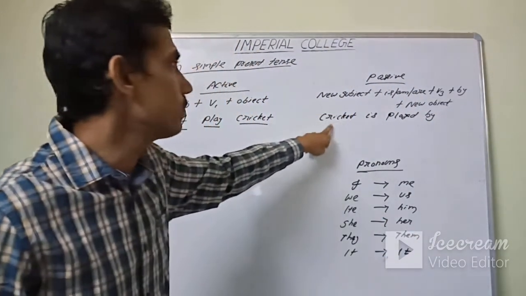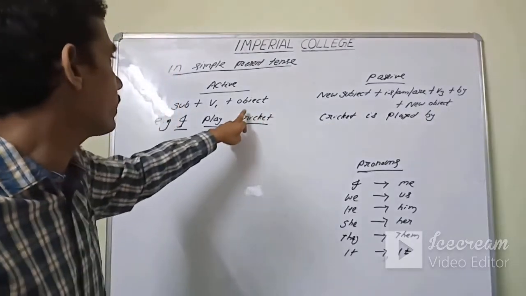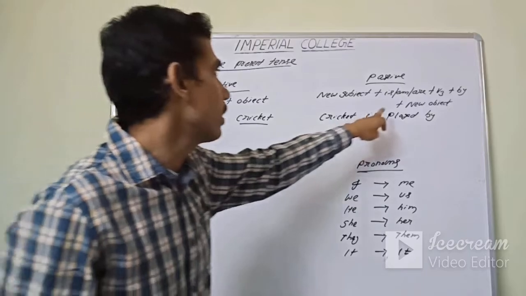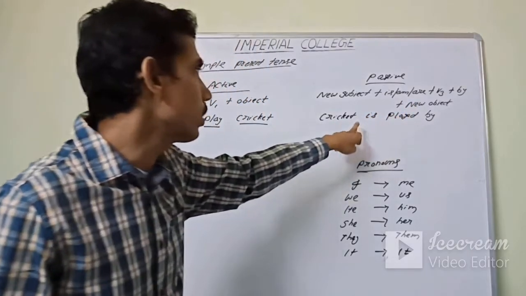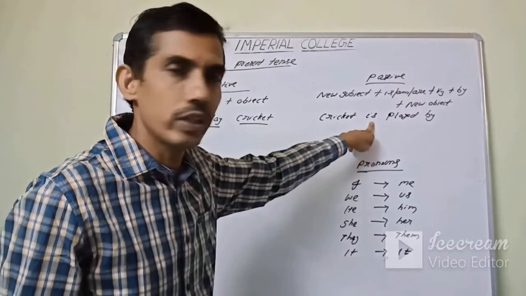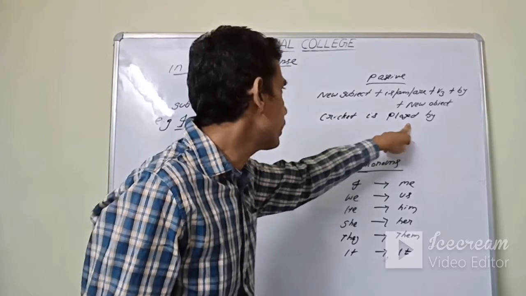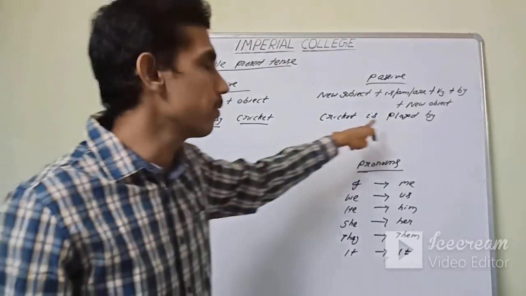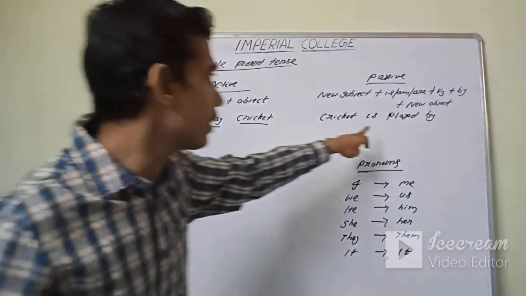In place of new subject I have written cricket. Here cricket is the object. I told you that object becomes new subject. And out of is/am/are we have to choose a suitable auxiliary. The V3 form of play is played.